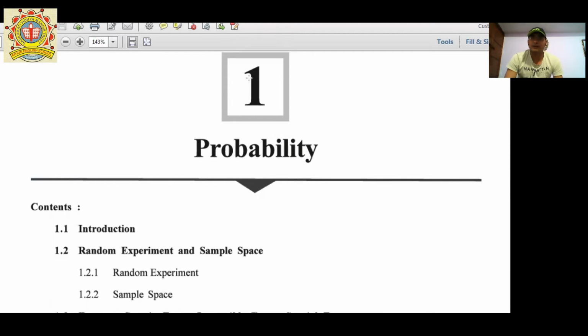You have already studied this chapter in standard 10th as well as 11th, and further you have to study it in college also. So you have to focus on this chapter, because in 11th standard it has a weightage of around 7 to 8 marks for permutation and combination. In 12th there is a weightage of 12 marks. In college there is a weightage of 12 to 13 marks also. Again and again I am repeating that probability is a very important chapter for all commerce students, hence you have to study this chapter properly.